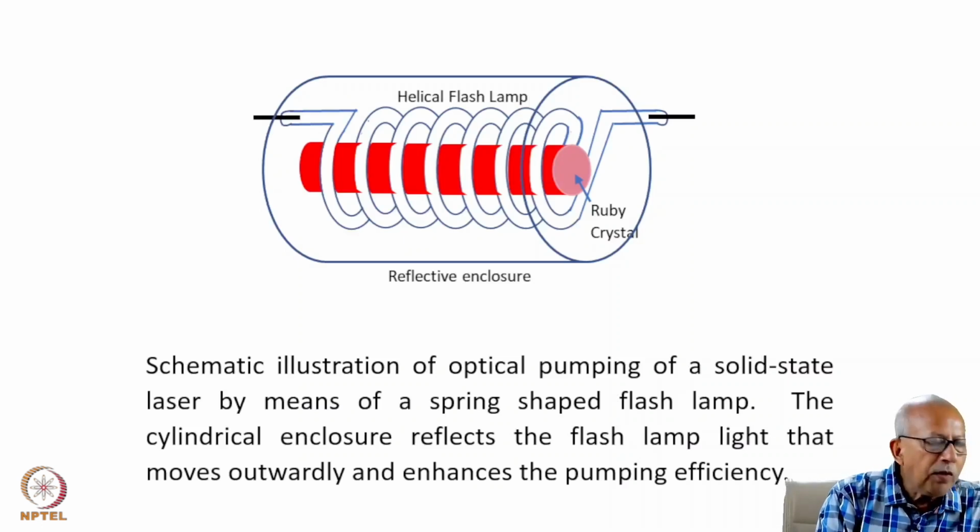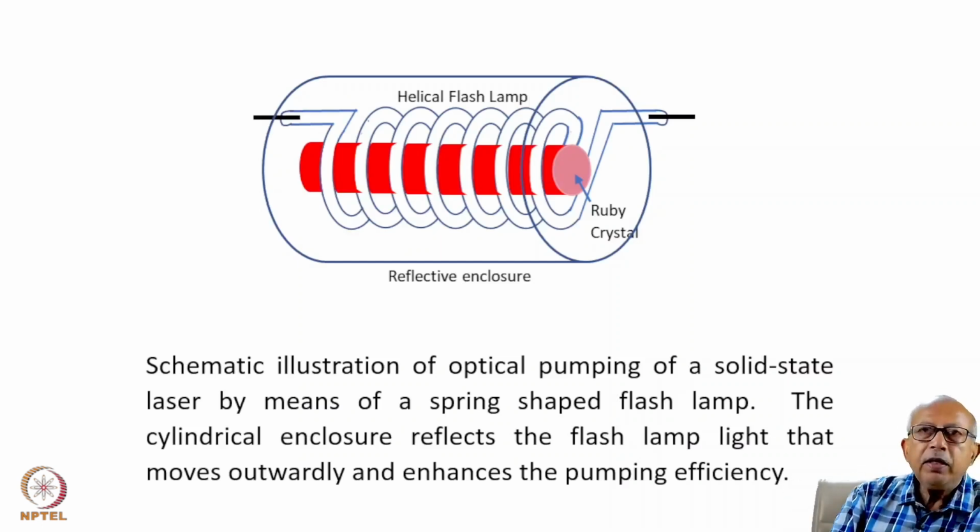The optical pumping of gas lasers, as I said, on the other hand, is usually accomplished by deriving coherent light from a second laser. The optical pumping schemes that vary from laser to laser will be described in greater detail when we study specific laser systems.